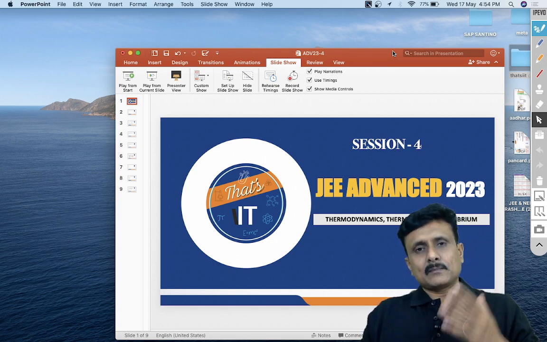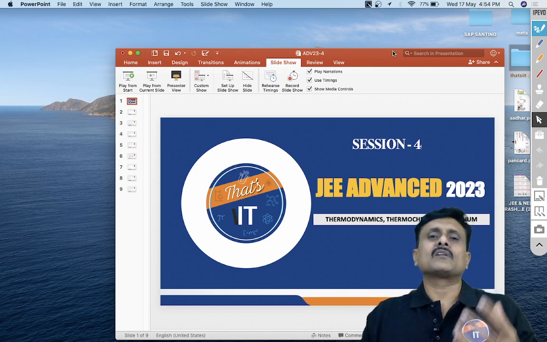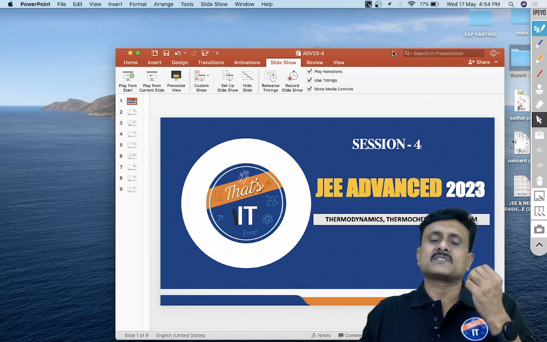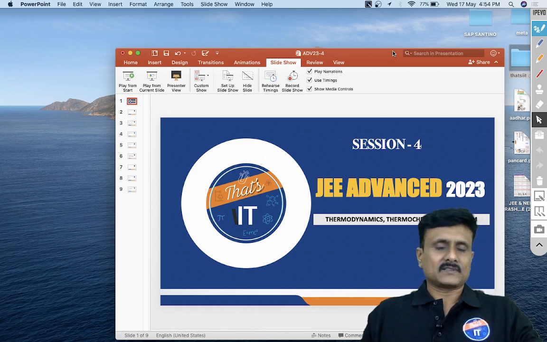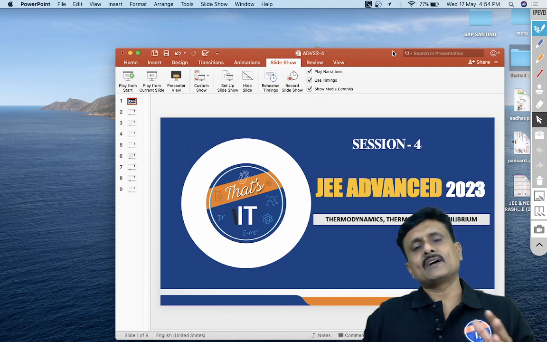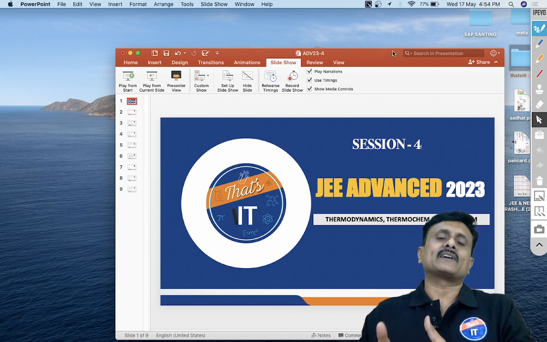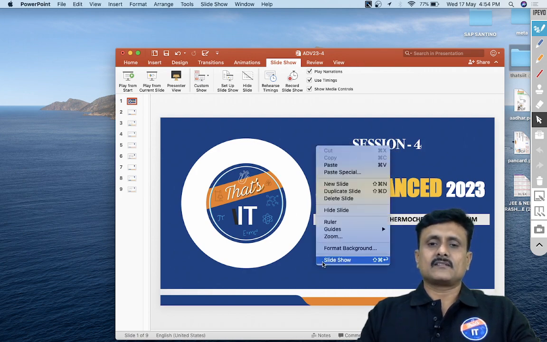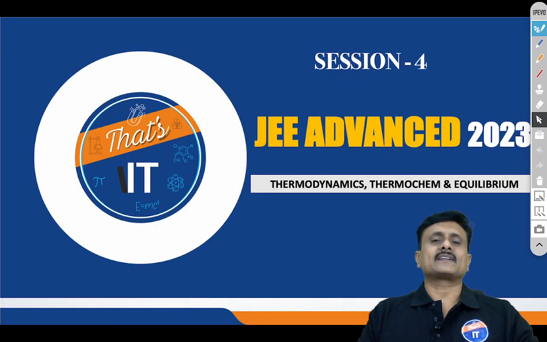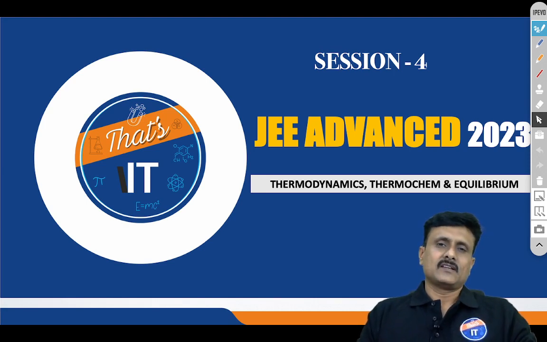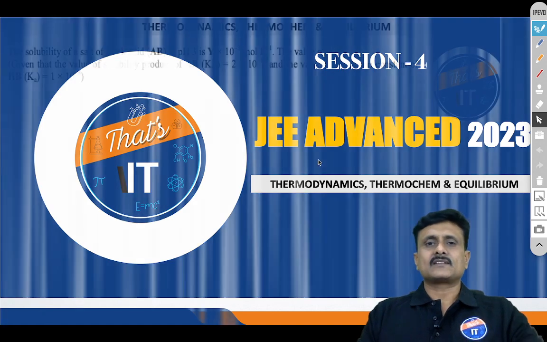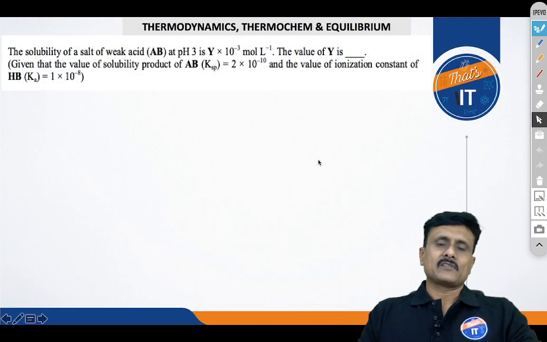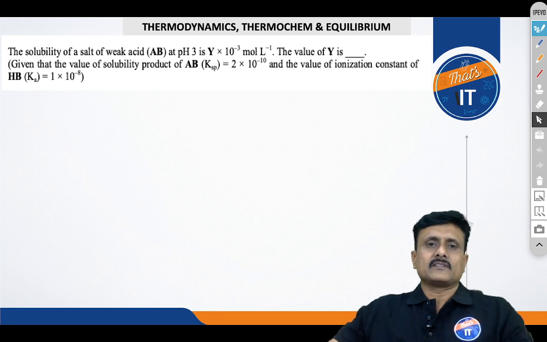And understanding becomes more and more difficult when it comes to chapters like thermodynamics and equilibrium. So that requires not only patience but acute attention. While solving the questions related to this, I want you to completely focus on the question, the data interpretation I mean. After the interpretation of the data, you can easily solve the question. So with this note, let's start the question of the day, which is asked from the equilibrium.